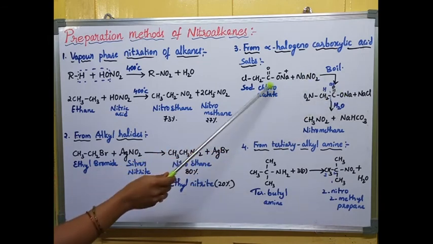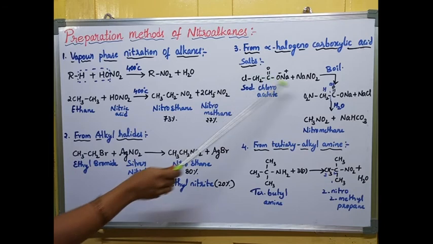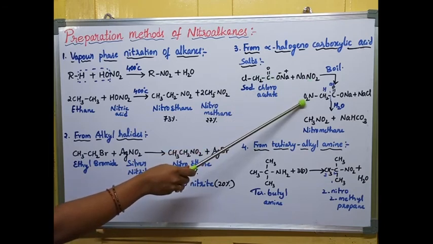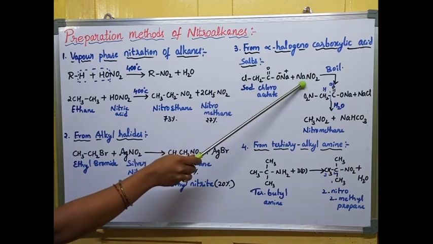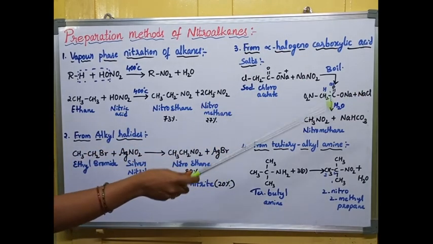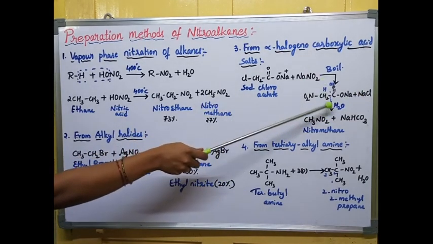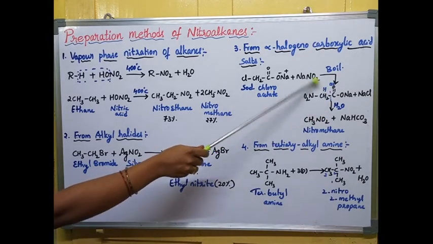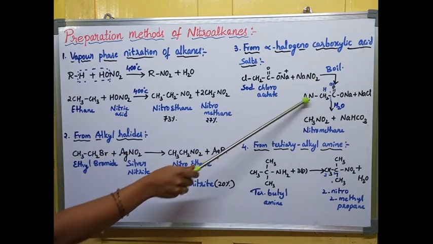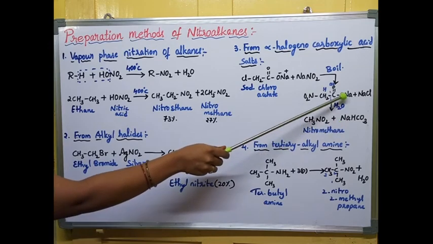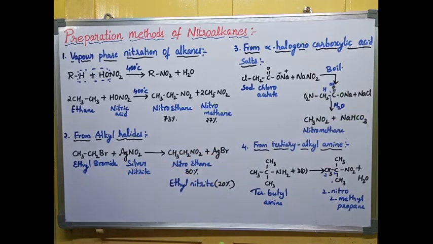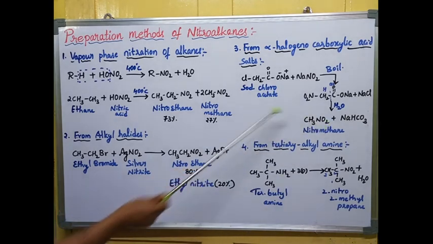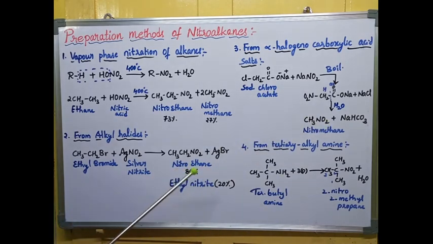You can see this is also a substitution reaction. Cl is substituted by NO2. Cl combines with Na and comes out as a byproduct. Now, when you do the hydrolysis of this intermediate product, we will get nitromethane as the main product. So here I'm doing the hydrolysis, H this side, OH that side. So CH3NO2 as the main product and NaHCO3 as a byproduct. So this is the third method of preparation.